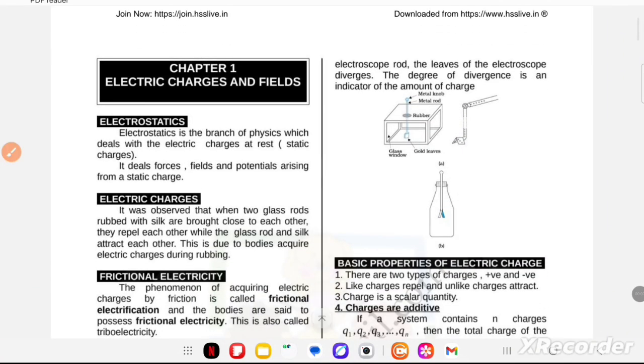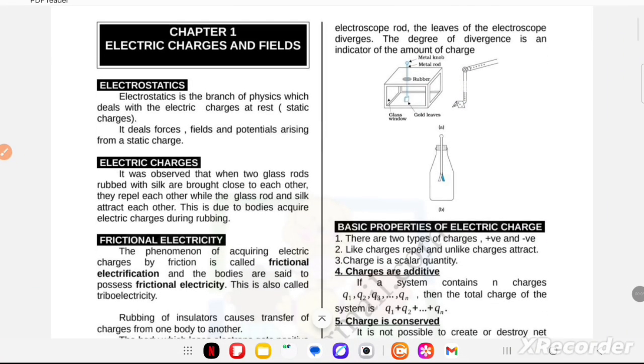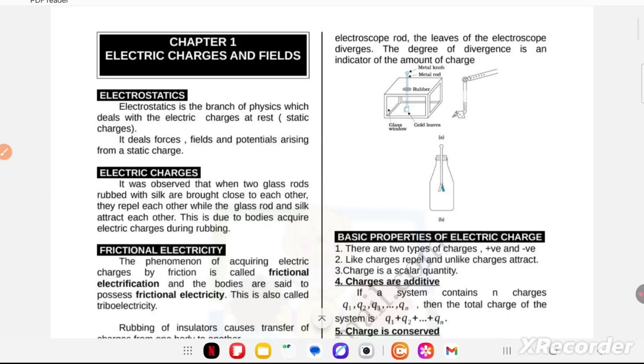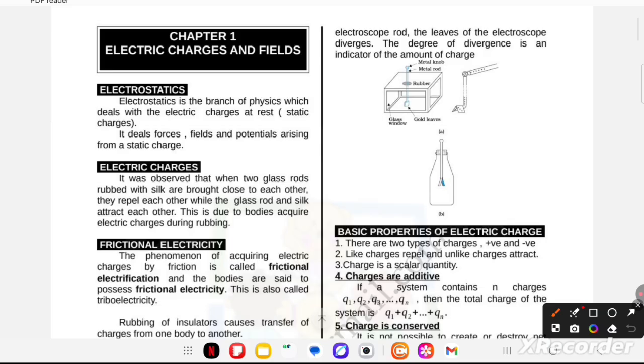Now, hello student. I am going to discuss with you the first chapter, electrostatics and field. So first of all, I am going to discuss what is electrostatics. Electrostatics is the branch of physics which deals with electric charges at rest, meaning static charge. It deals with force, field and potential arising from the static charge. Now, what is electric charge?